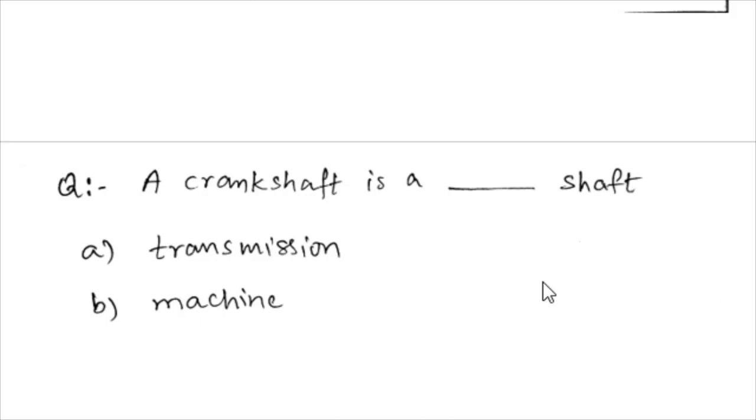So, machine shaft. What is the meaning of machine shaft? It means it will be an integral part of one component or machine. So if you see, for example, a crankshaft, it is an integral part of the cylinder block. So you can say a crankshaft is a machine shaft.